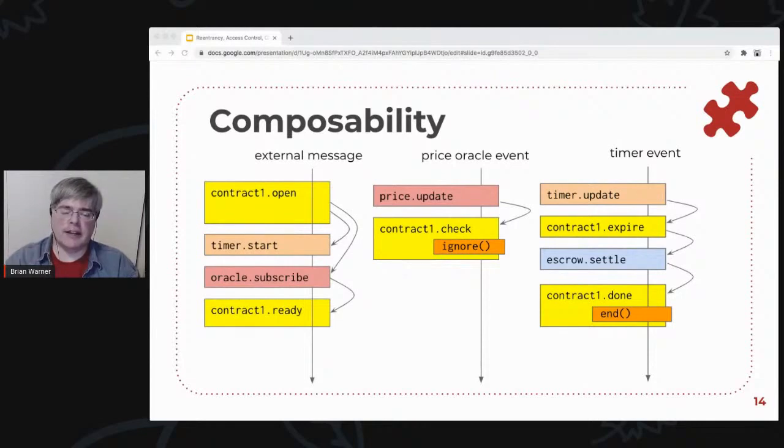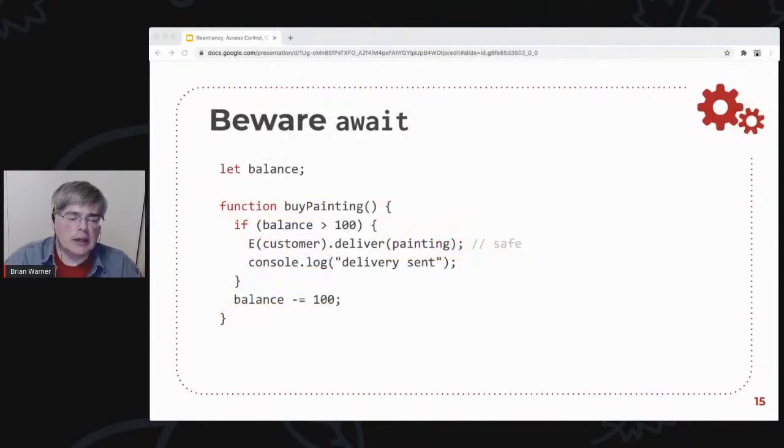It might notify the escrow property it should settle some stuff. When that finishes, it's going to trigger a done method. It'll tell its clients, hey, we're finished now. All of these different events are just pushed onto the same run queue. So not everything has to be triggered by an outside user calling it and doing something. So the run queue and the ability to use it for sending messages back and forth is a pretty fundamental property of our platform. I'll wrap up this part with a warning.